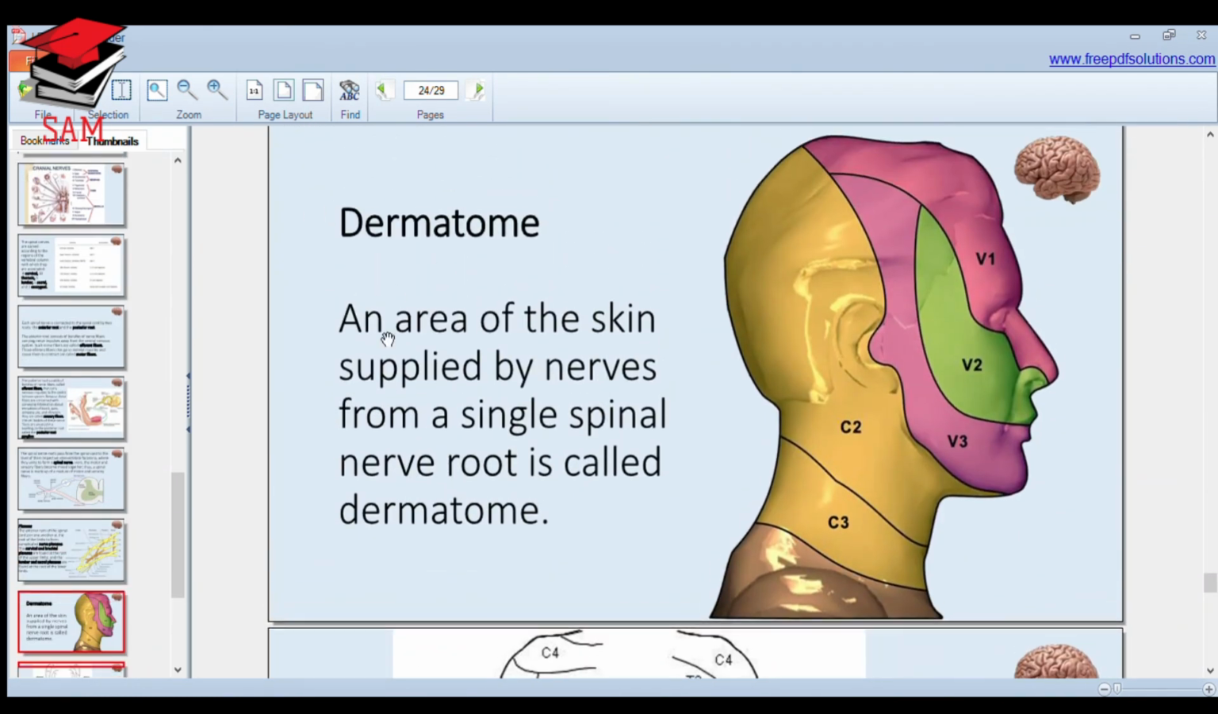Dermatome. An area of skin supplied by nerves from a single spinal nerve root is called a dermatome. If this part of the skin is supplied by a single spinal nerve root, this is called a dermatome.